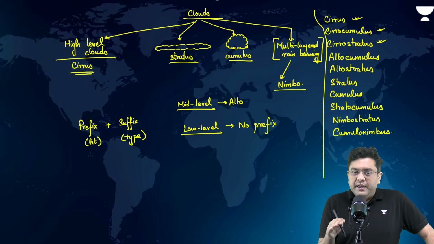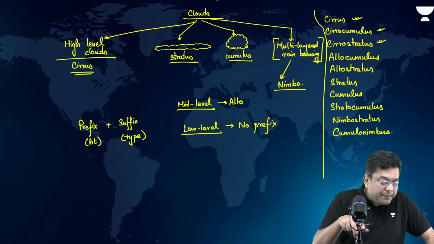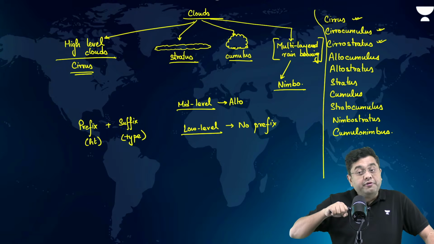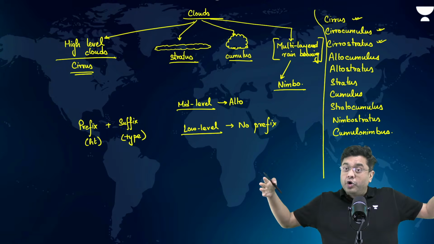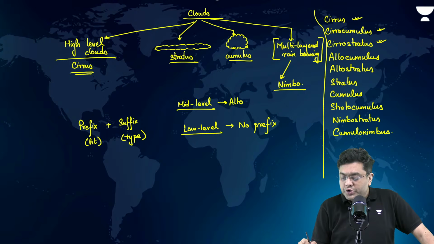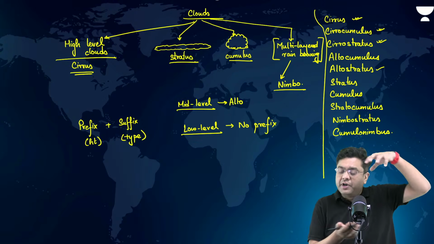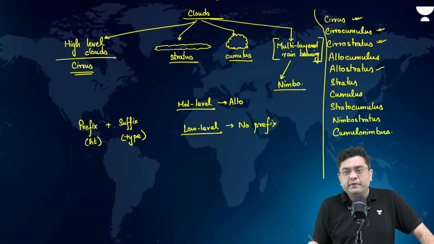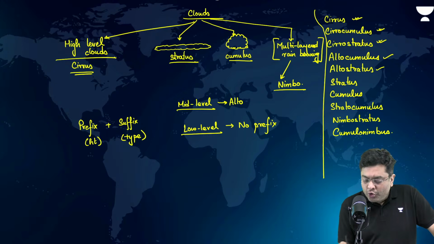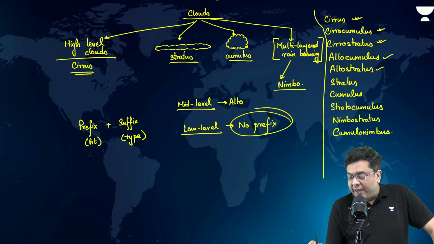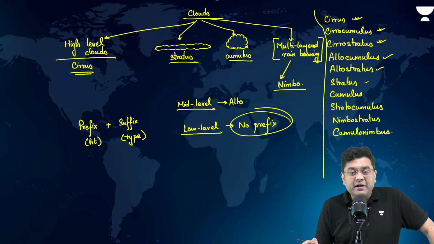Mid level, it can be horizontally developed or vertically developed. If it is mid level horizontal, altostratus. If it is mid level vertical, altocumulus. Low level, no prefix is required. Stratus, cumulus, these are low level clouds. Then you have stratocumulus.